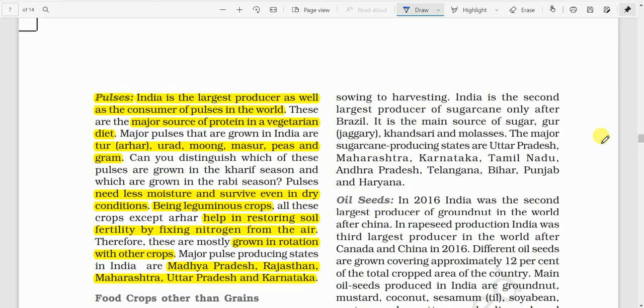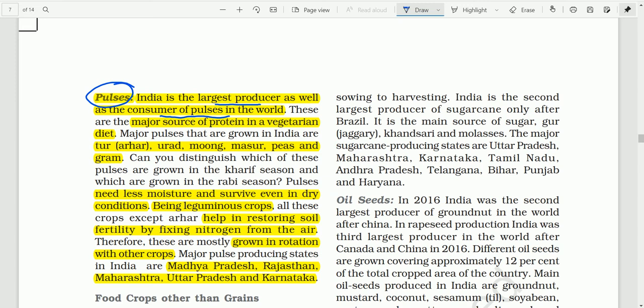And the last one we have is pulses. India is the largest producer as well as the largest consumer of pulses in the world.